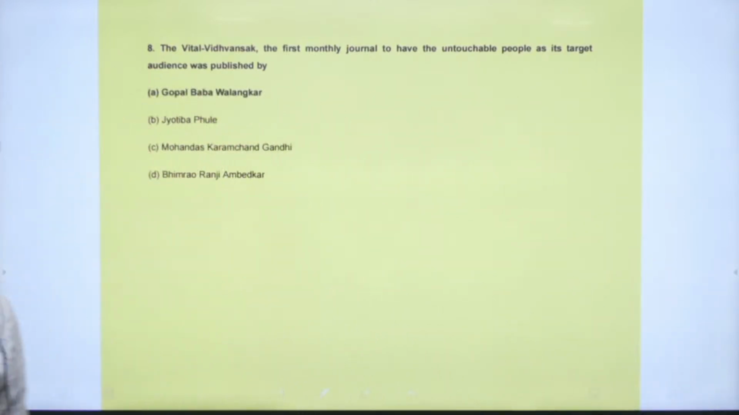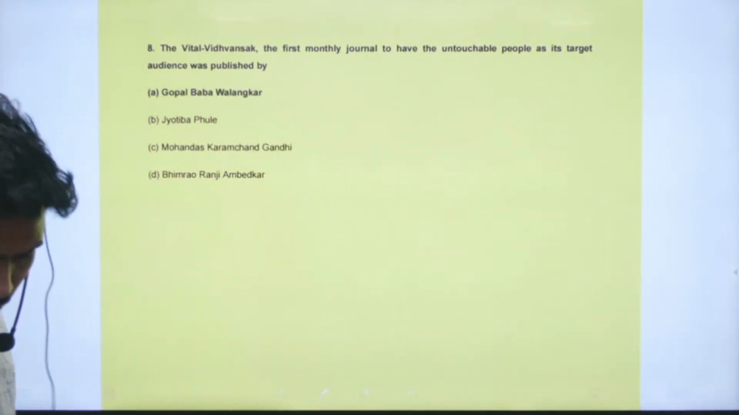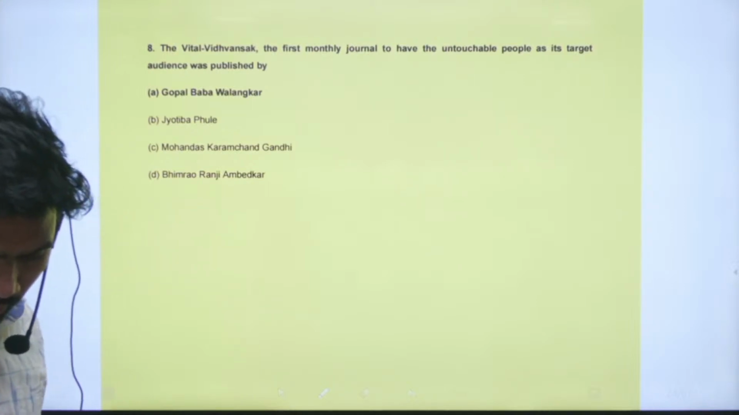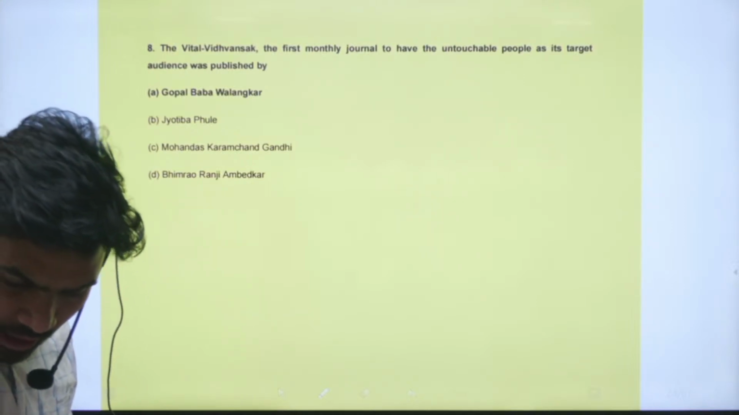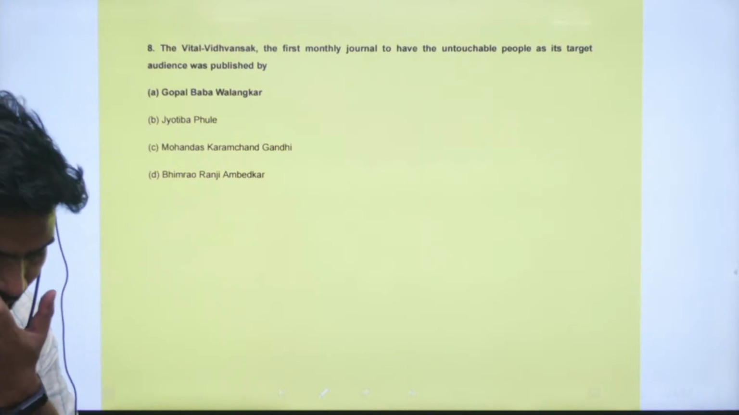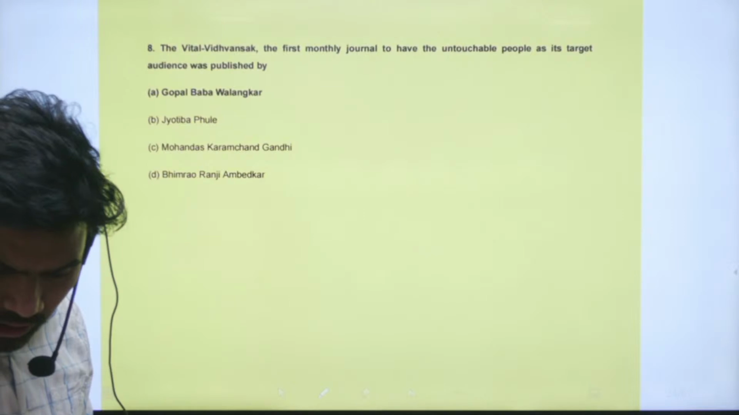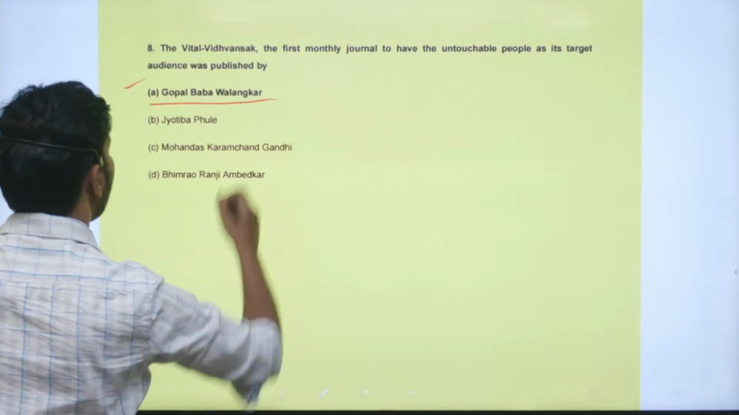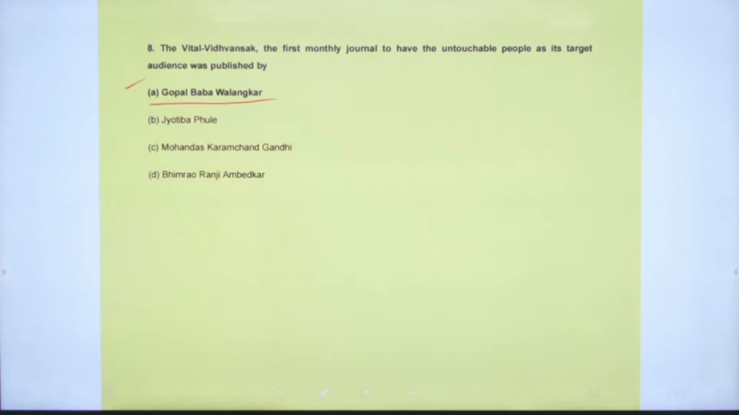Right. The question is, the Vithal Vidvansk, the first monthly journal to have the untouchable people as its target audience, was published by which of the below authors? So it is by Gopal Baba Walankar. So he started the publication, right?